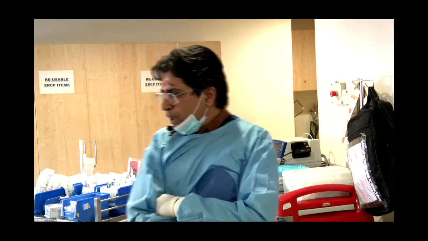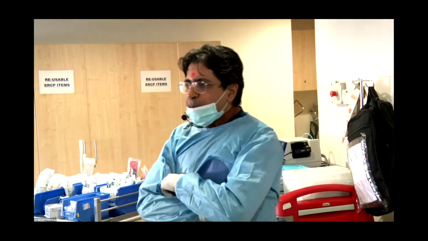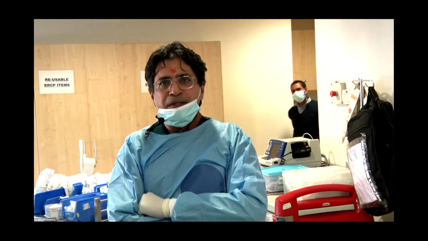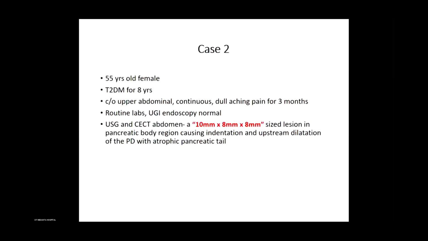So the second case, a middle-aged female presented with recurrent upper abdominal pain, and CT scan shows a small lesion in the body of the pancreas with a dilated pancreatic duct. Adenocarcinoma versus neuroendocrine tumor. Our plan is to demonstrate the contrast as well as take FNA with a 25G needle. I will require a 25G needle and I will require contrast US. We are using Sonazoid as a contrast agent.